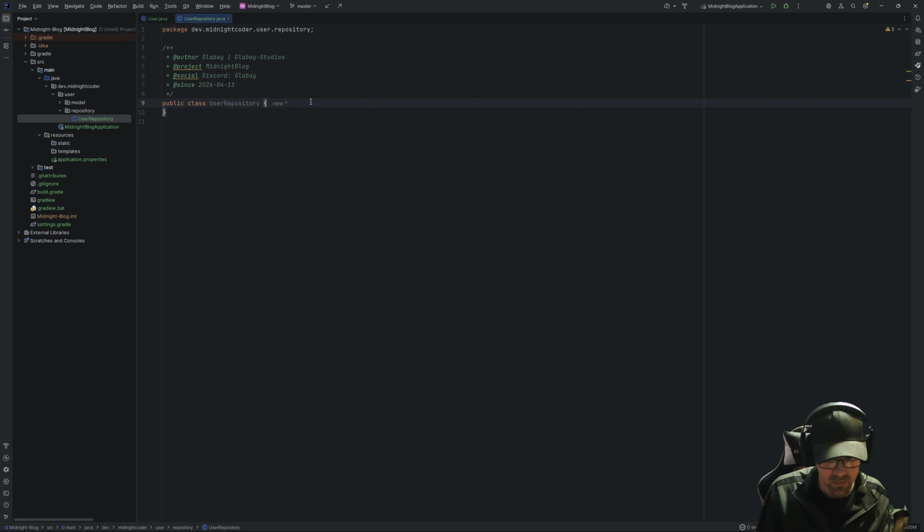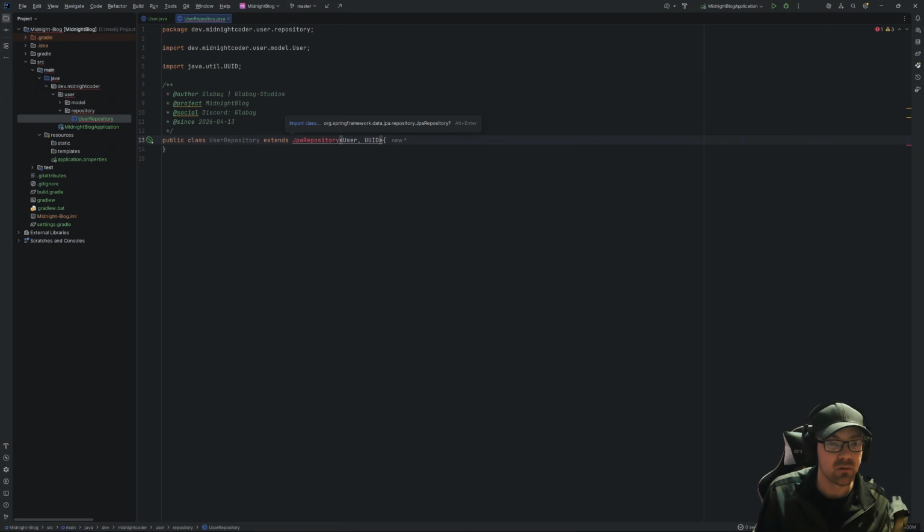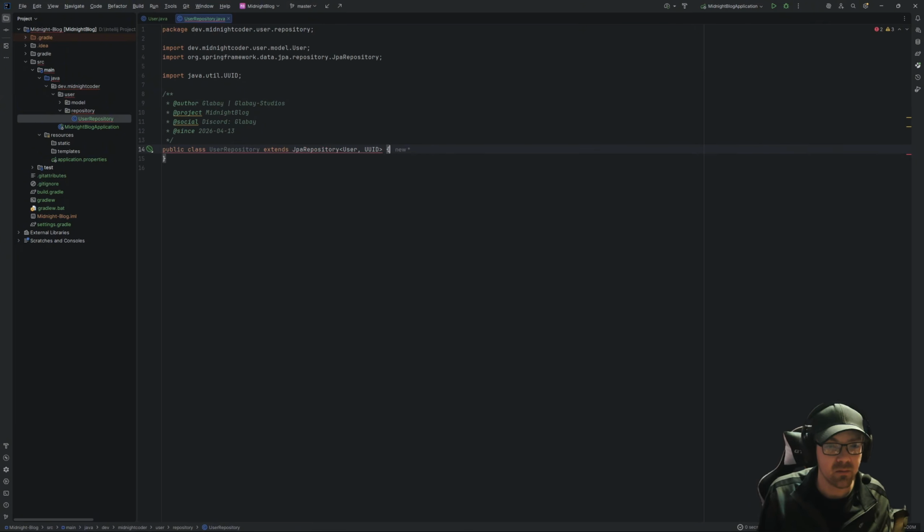Cool. Now, this is going to extend a JPA, and we're just going to, there we go. Now, this is supposed to be an interface. There we go.